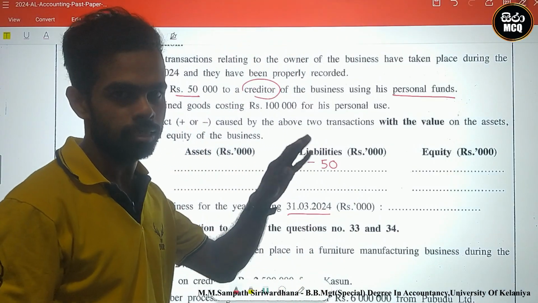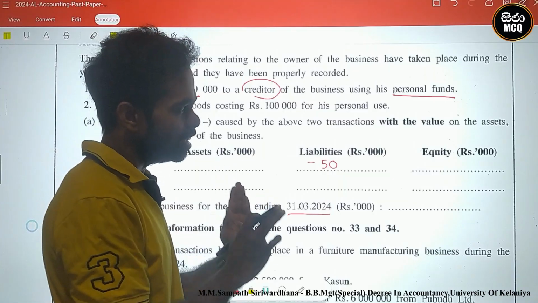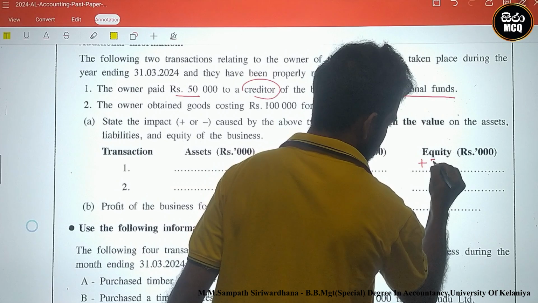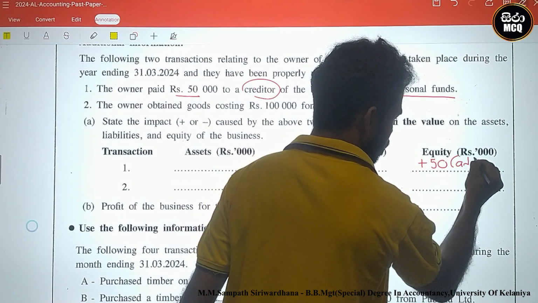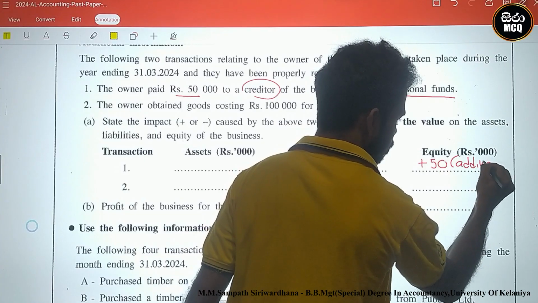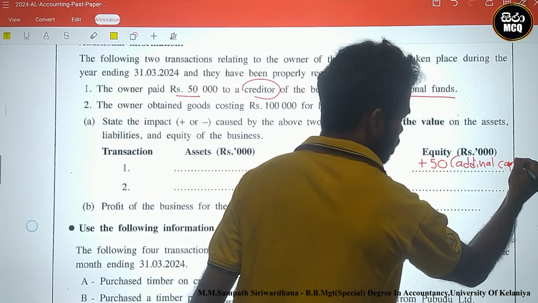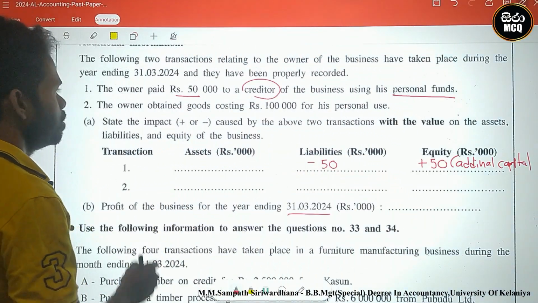Why? Trade payable is deducted after paying the creditor. This is additional support to the business, therefore 50 is plus as additional capital. I write this additional capital. Okay. Next one. What is the second one?